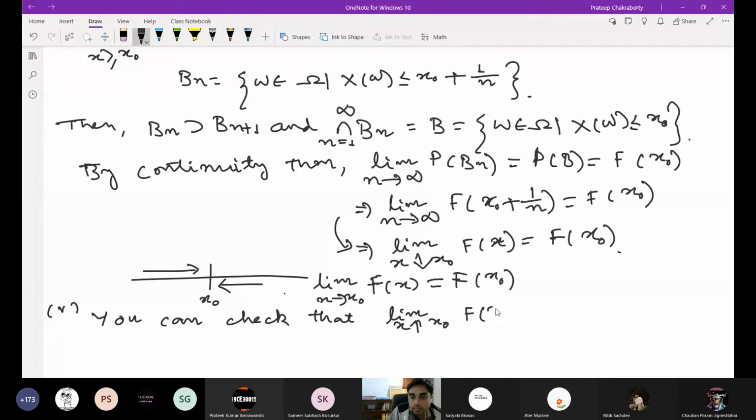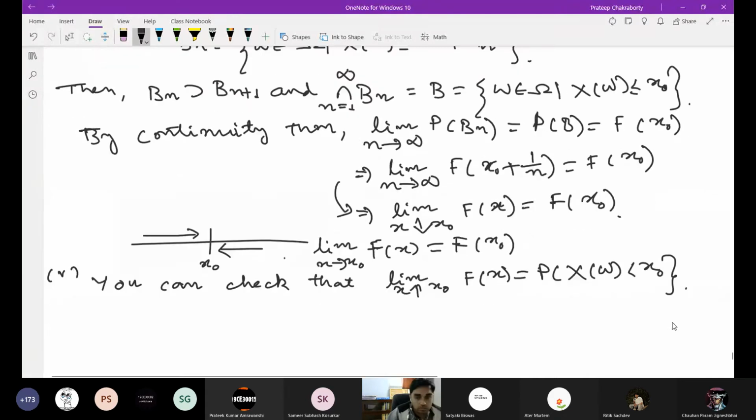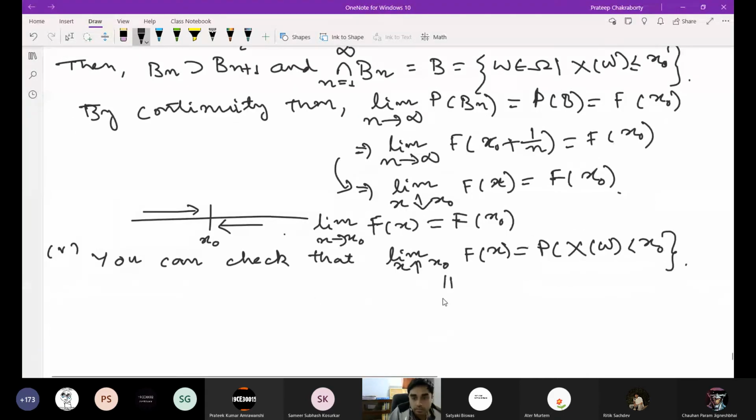This will be P such that X(omega) is less than x0, not less than or equal to, but less than x0, which we denote by f of x0 minus. So this is f(x0), this is f(x0 minus). And what is f(x0)? This is X(omega) less than or equal to x0.